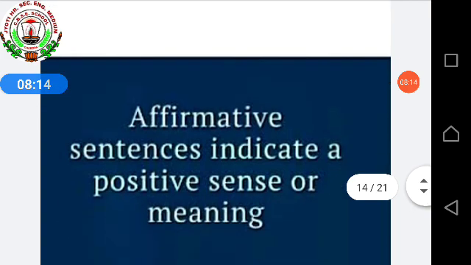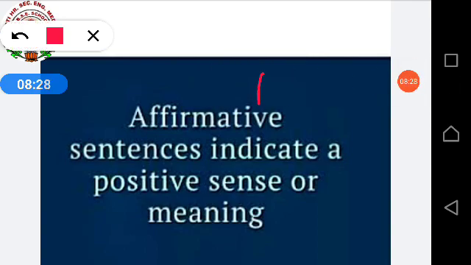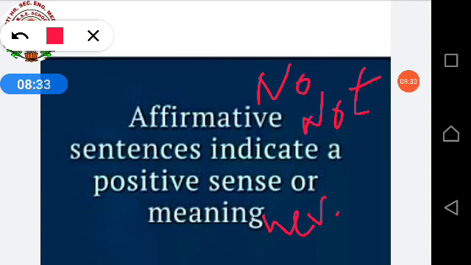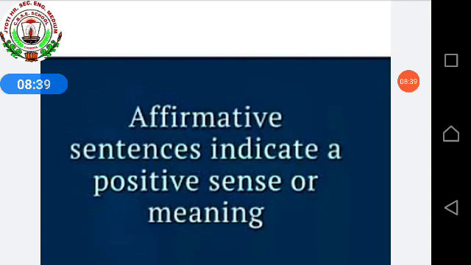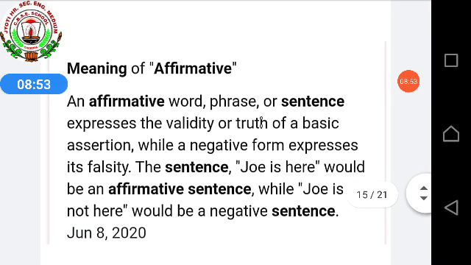Then, next, affirmative sentences. What are affirmative sentences? We can also call them positive sentences. Positive means you cannot write no, not, never over here. All these things will not come. Positive means only a simple sentence without any no, never, not, without any negative markings. So affirmative sentences indicate a positive sense or meaning.